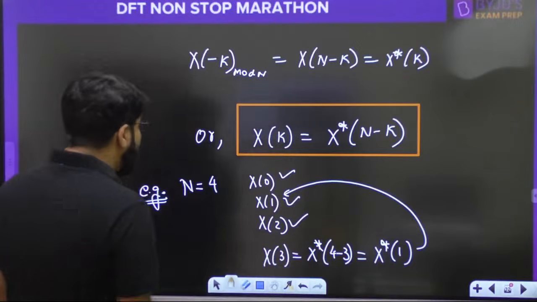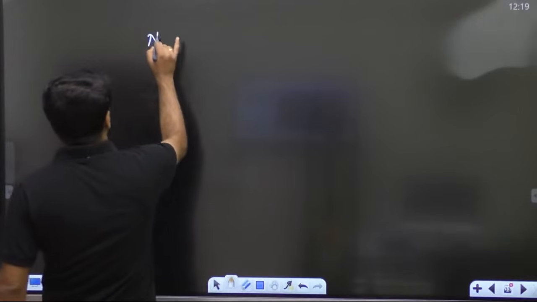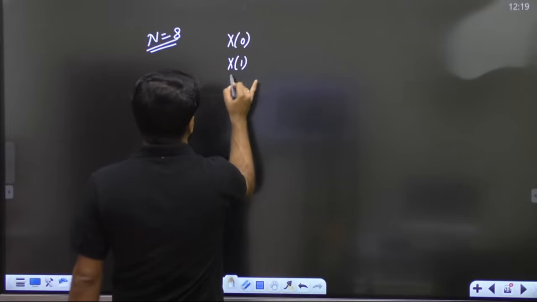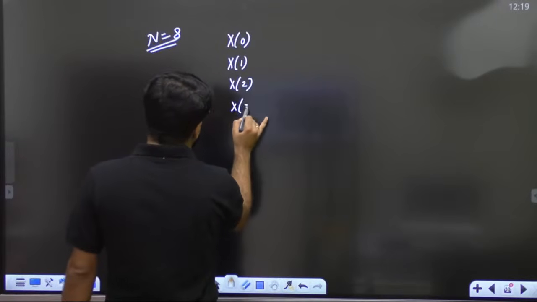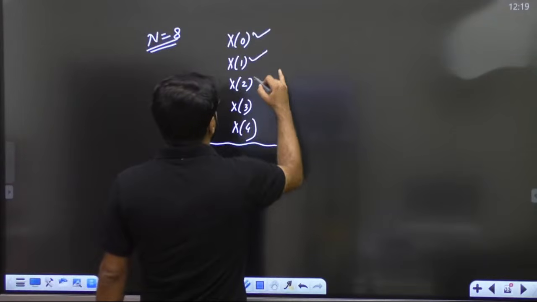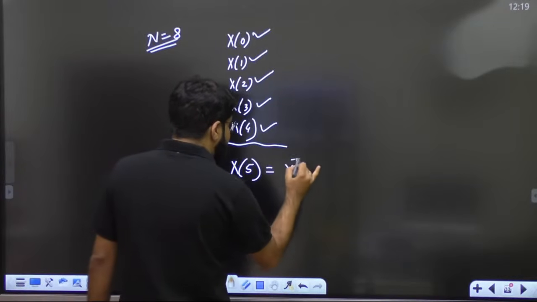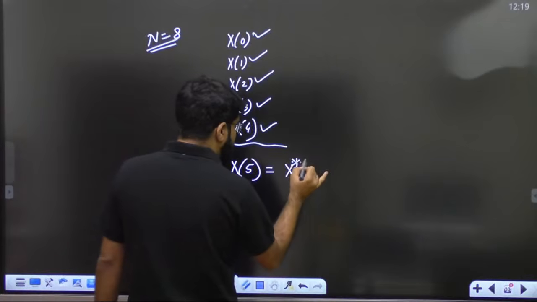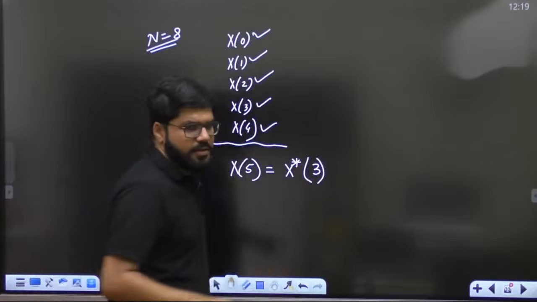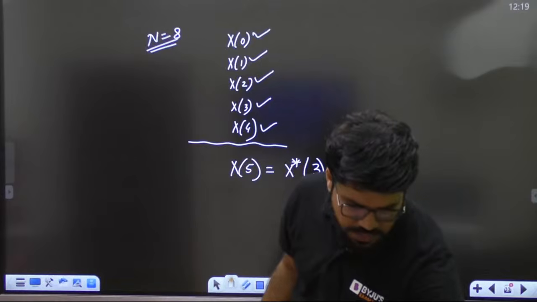If it is n equal to 8, pay attention. Calculate up to the central ordinate: x0, x1, x2, x3, x4. Up to here you have to calculate. But what is x5? It is x conjugate 8 minus 5, which will be 3.